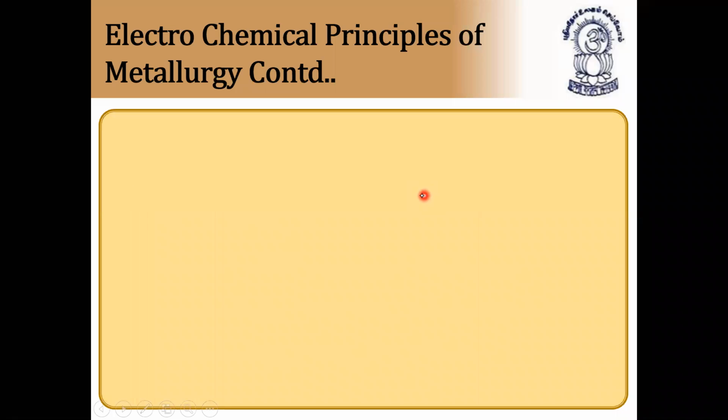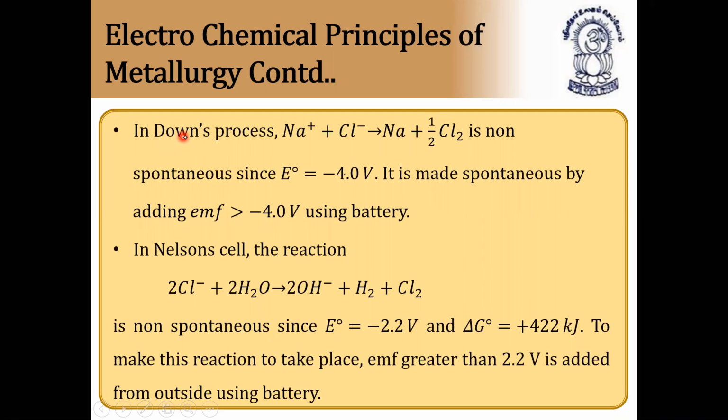So next, in the Downs process, what is the Downs process? It is used in the extraction of sodium. In the Downs process, NaCl giving Na+ and Cl-, forming Na plus half Cl2, is non-spontaneous since E degree of the cell is minus 4.0 volts. So it is made spontaneous by adding an EMF greater than 4.0 volts using a battery.